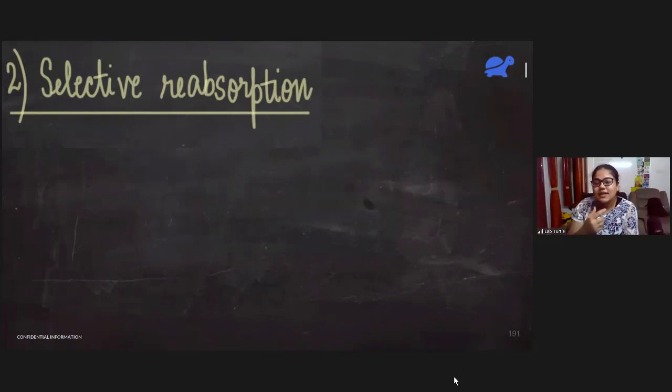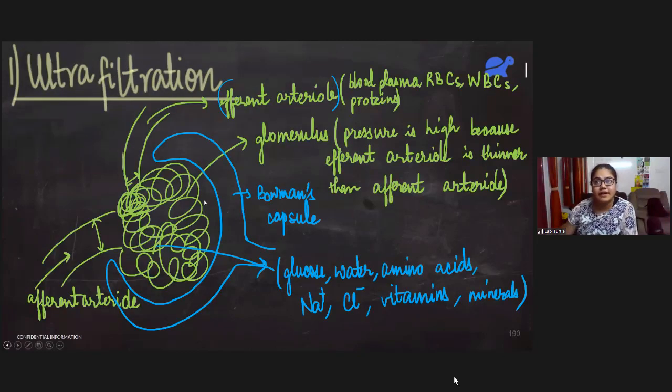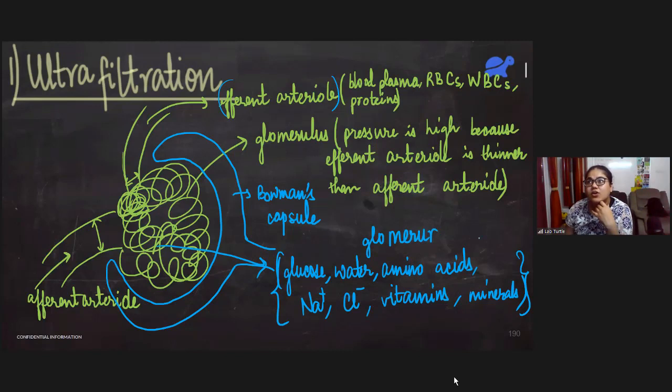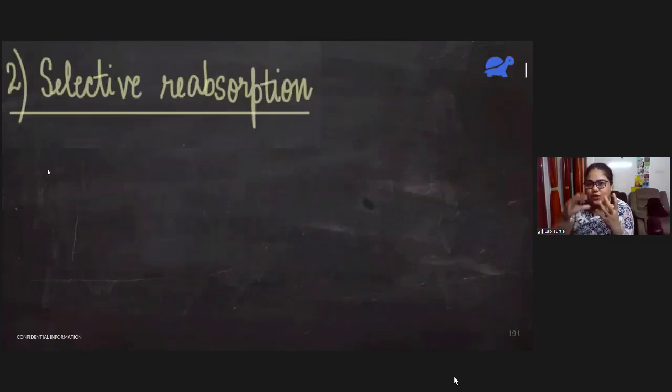Reabsorption means that the blood still contains, or let me call it glomerular filtrate. This is nothing but what is coming from the glomerulus, filtered from the glomerulus. So this whole part is actually known as glomerular filtrate. This glomerular filtrate goes into other parts of the nephron, right?